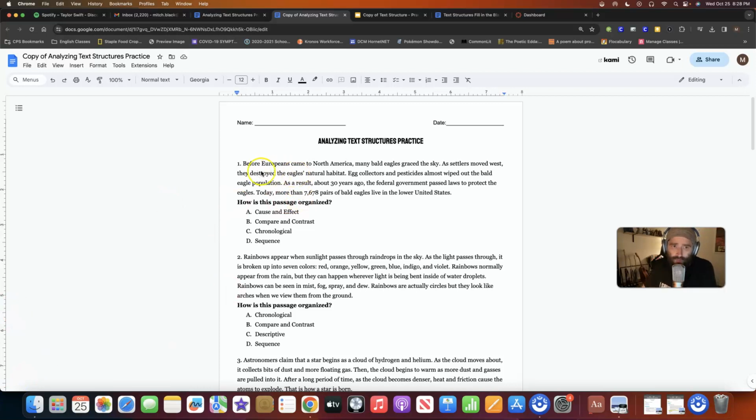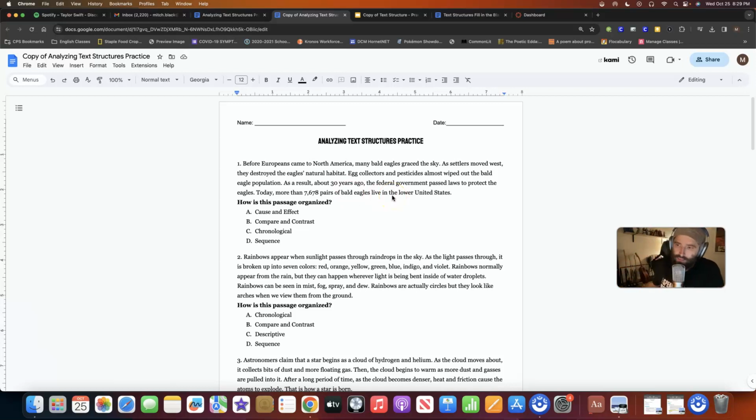So in our first one here: Before Europeans came to North America, many bald eagles graced the sky. As settlers moved west, they destroyed the eagle's natural habitat. Egg collectors and pesticides almost wiped out the bald eagle population. As a result, about 30 years ago, the federal government passed laws to protect the eagles. Today, more than 7,678 pairs of bald eagles live in the lower United States.